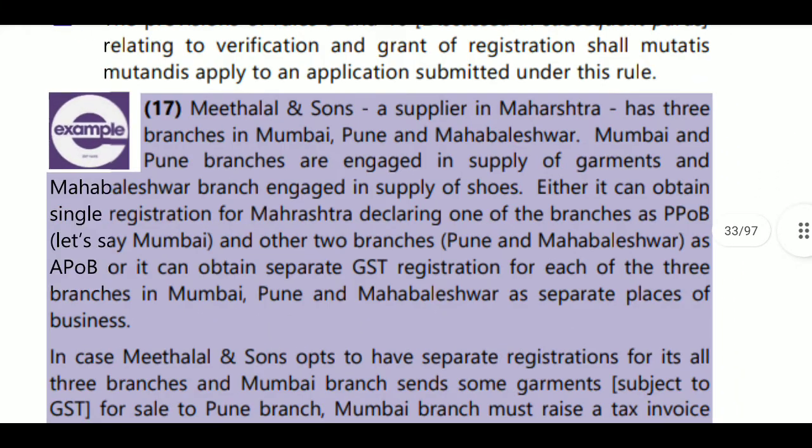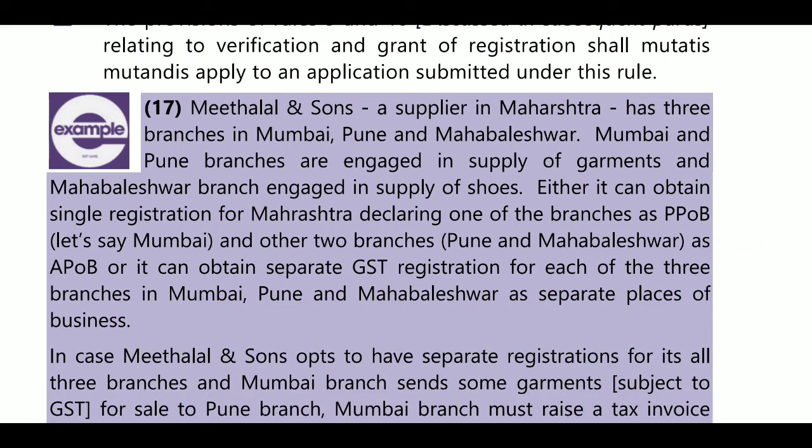Next, example number 17. Mehta Lal and Sons, a supplier in Maharashtra, has 3 branches in Mumbai, Pune and Mahabaleshwar. Mumbai and Pune branches are engaged in supply of garments, and the Mahabaleshwar branch is engaged in supply of shoes.